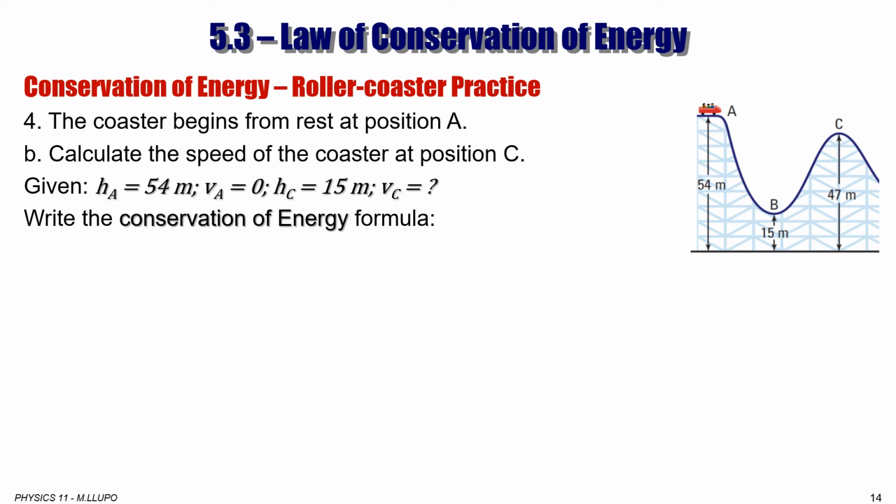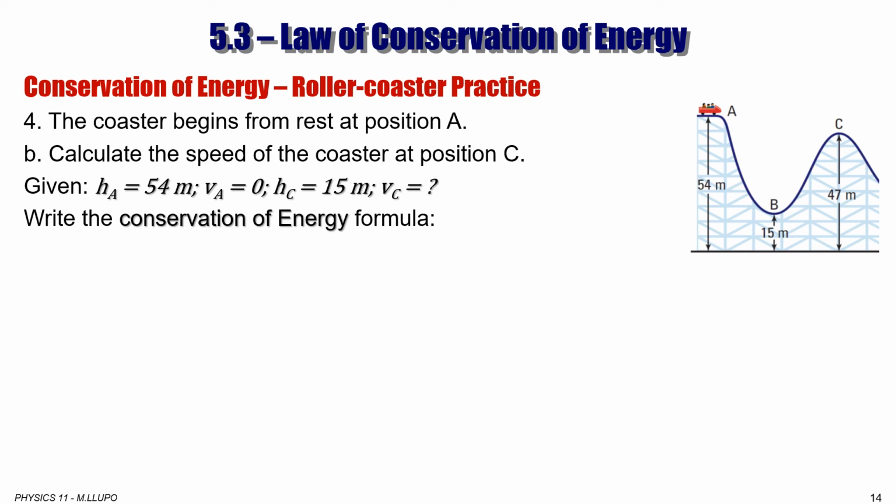Now, we could have used B and C, so total energy at point B equal to total energy at point C. However, I always say this is not recommended. If you have a choice, you always use given values. So VB is already a calculated value from A. It is recommended not to use it because if you made a mistake at A, that will carry the mistake over to B.